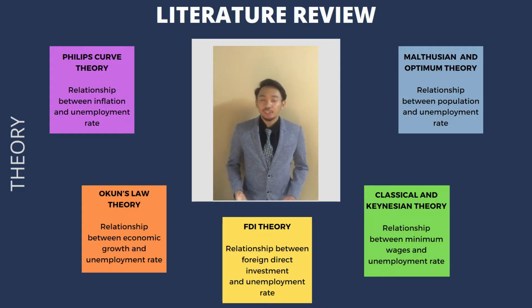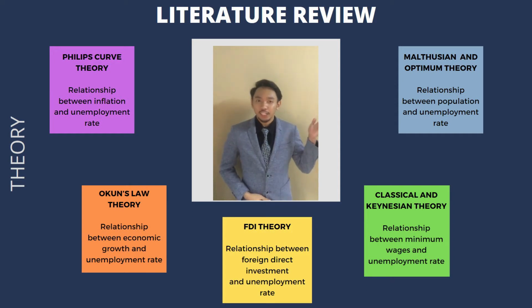For the literature review and the theoretical part, first is the Phillips curve, the relationship between inflation and employment rate. Second is Okun's law theory, the relationship between economic growth and employment rate. Third, FDI theory, the relationship between foreign direct investment and employment rate. Fourth is classical and Keynesian theory, the relationship between minimum wages and unemployment rate. And lastly, Malthus's theory and optimum theory, the relationship between population and unemployment rate.